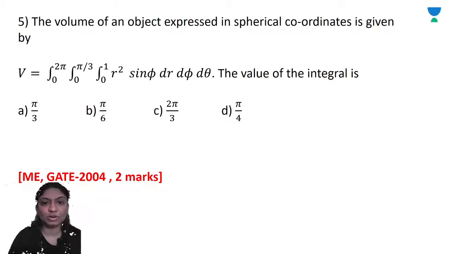Now next. The volume of an object expressed in spherical coordinates is given by. Okay, so the volume of the object expressed in spherical coordinates is already given here. We just integrate. So this is a question for 2 marks.